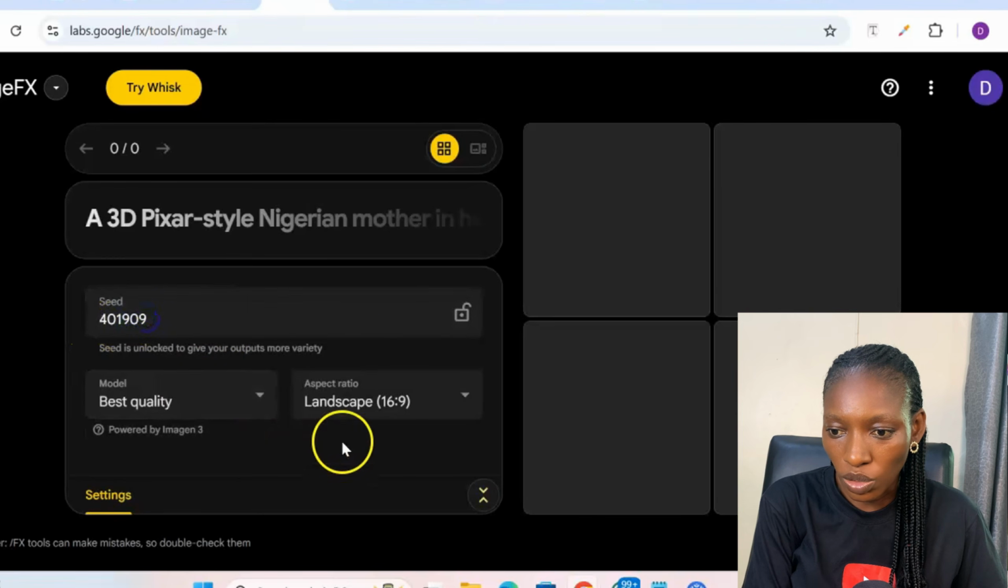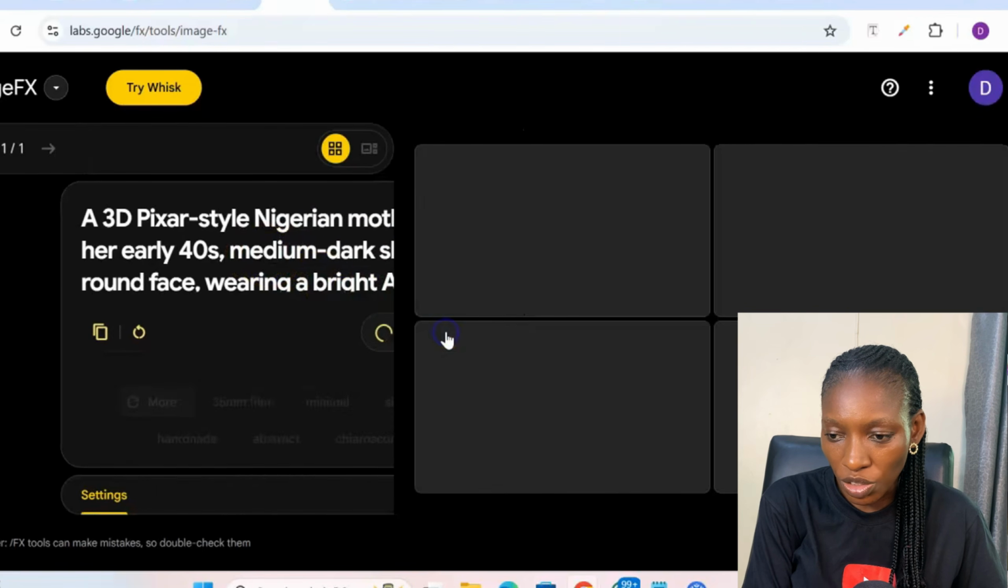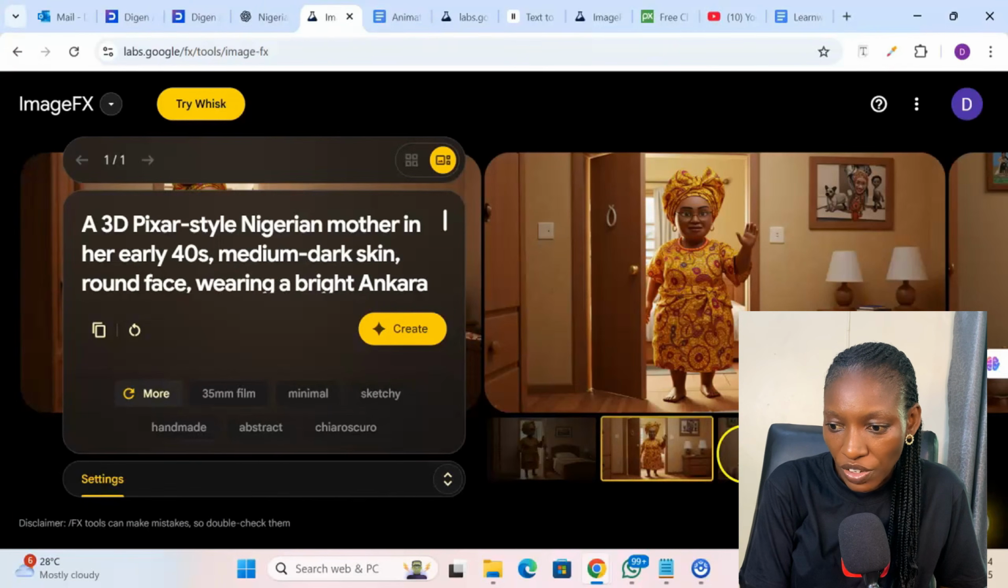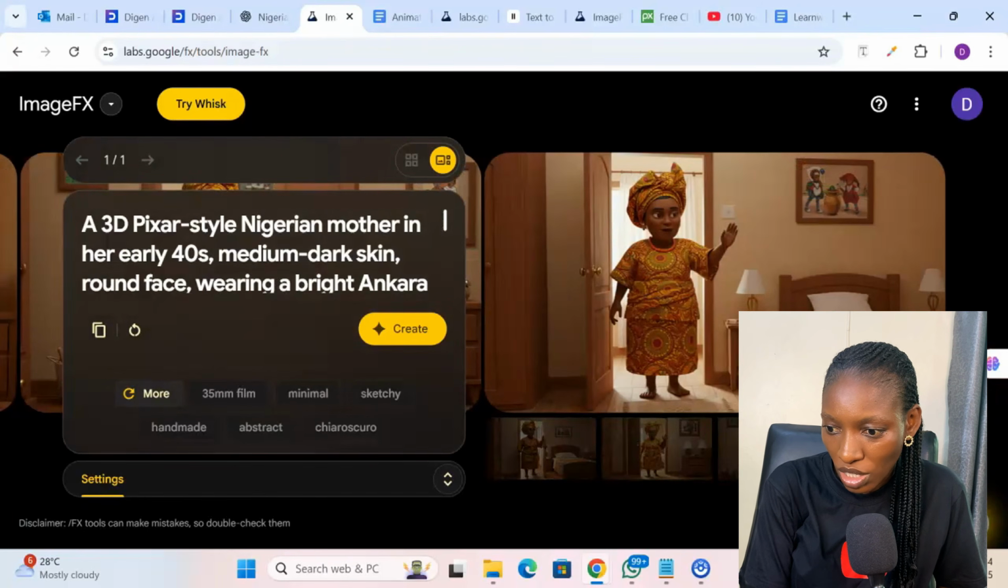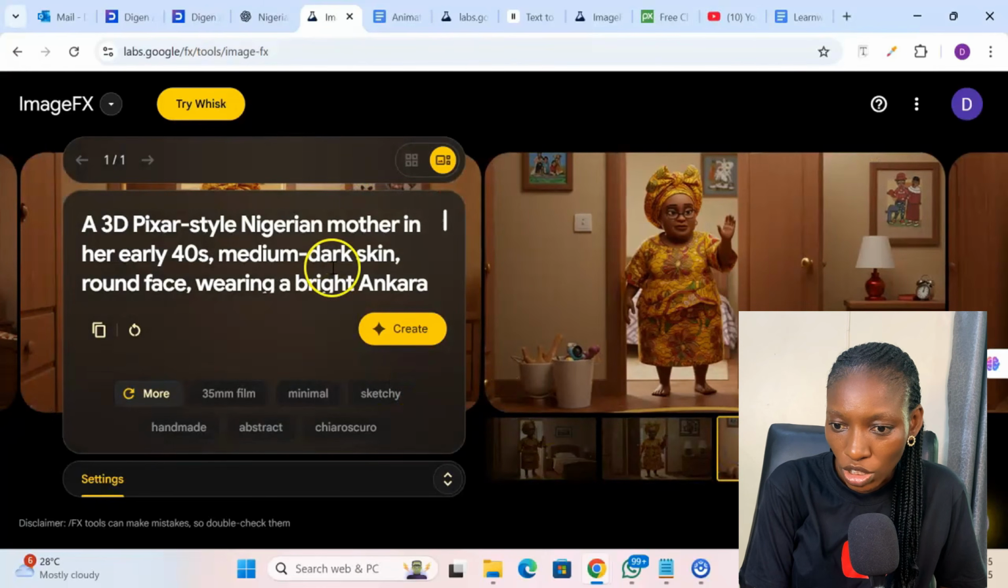Then you click on create. And on clicking on create, I got this particular response. Image FX gives about 4 results per generation. Just take a look at whatever it gives you. If you're not satisfied, you can modify the prompt and then you pick the one that works best for you.